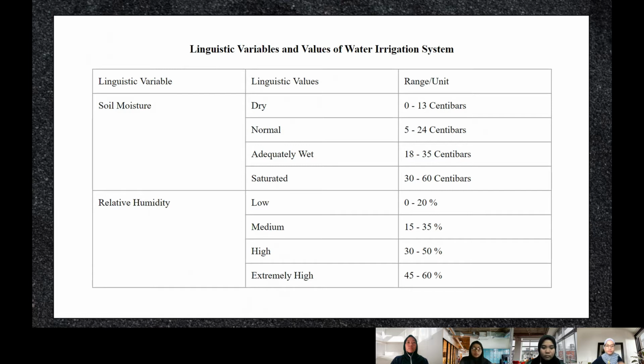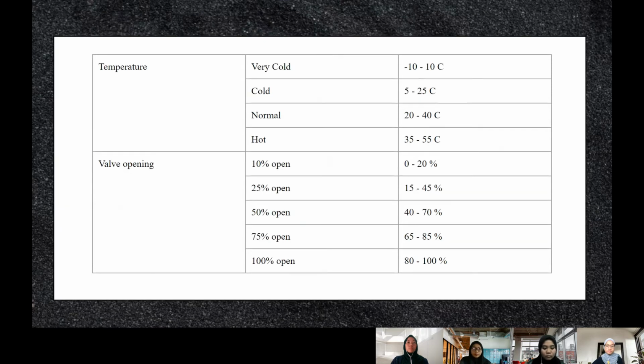For the variable relative humidity, the value low has the range of 0 to 20%. Medium has the range of 15 to 35%, high is 30 to 50%, and extremely high is 45 to 60%. For the variable temperature, the value very cold has the range of -10 to 10 degrees Celsius. Cold is 5 to 25 degrees Celsius. Normal is 20 to 40 degrees Celsius. Hot is 35 to 55 degrees Celsius.